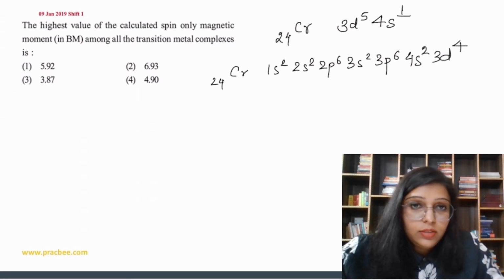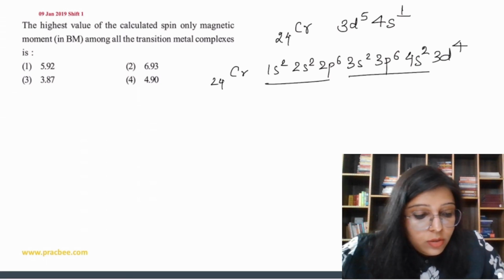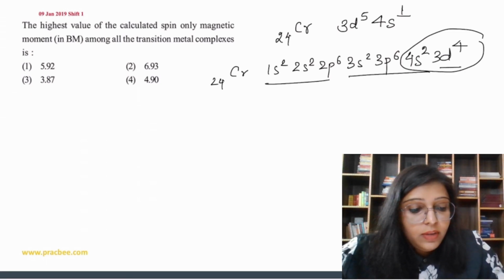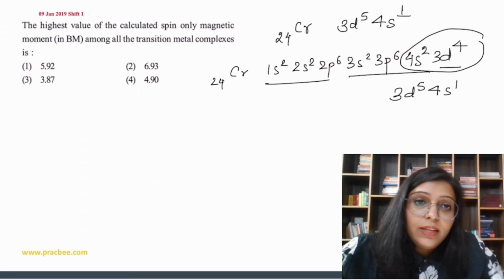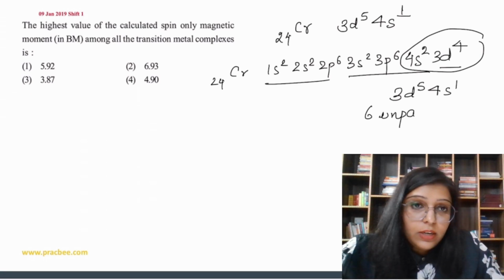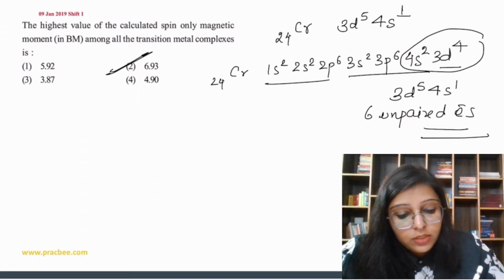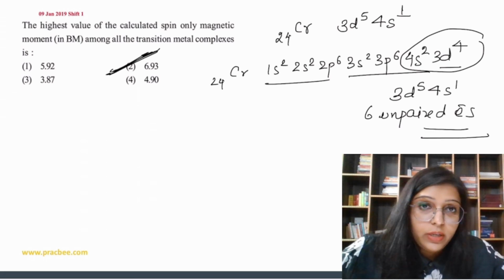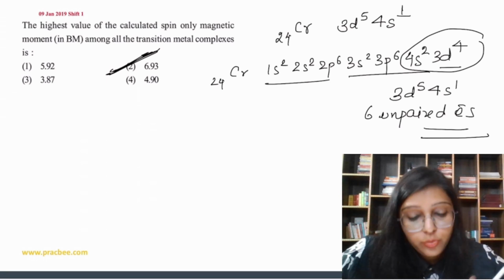It should be like this. देखो 10 20 24, but here what we write, we write 3d5 4s1. So if we write 3d5 4s1, so how many unpaired electrons? So we have 6 unpaired electrons. So if we have 6 unpaired electrons, so the maximum is going to be 6.93, not 5.92. ठीक है, so this is true.